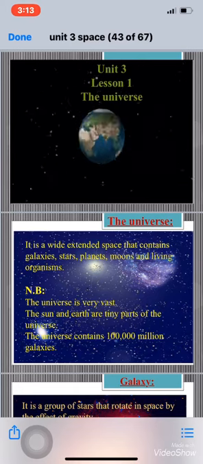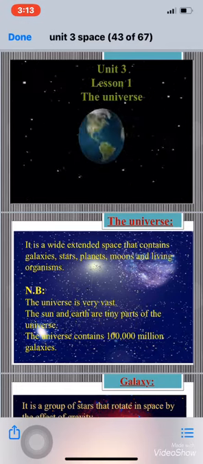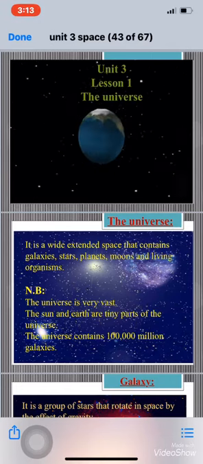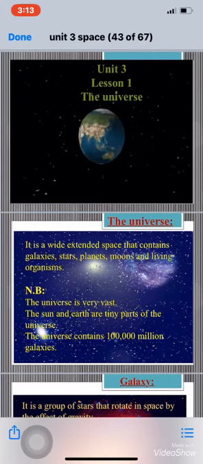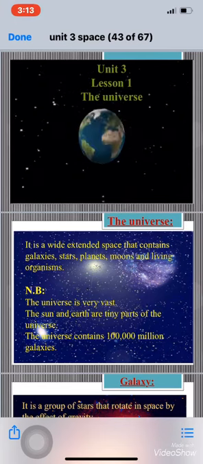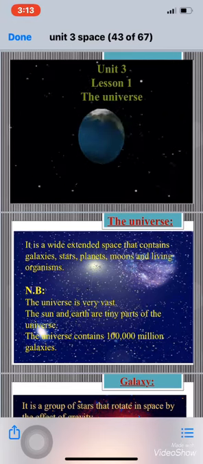What's meant by the word universe? Universe is the wide extended space that contains galaxies, stars, planets, moons, and living organisms. That contains everything around us. So the universe is a wide extended space that contains everything around us: stars, planets, moons, living organisms, and galaxies.